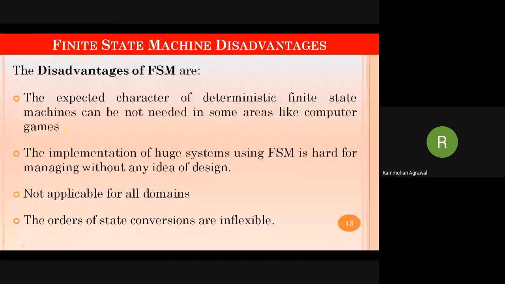The implementation of a large system is very tough, because it is very difficult to implement a big system using this type of architecture. Larger systems require more processing and more data, and whenever processing and data are needed simultaneously, we definitely require memory.